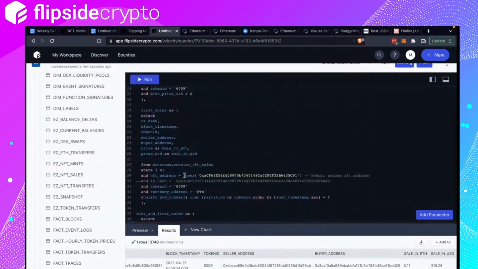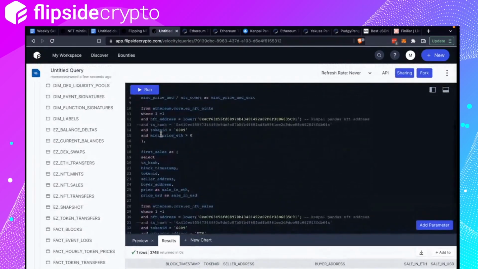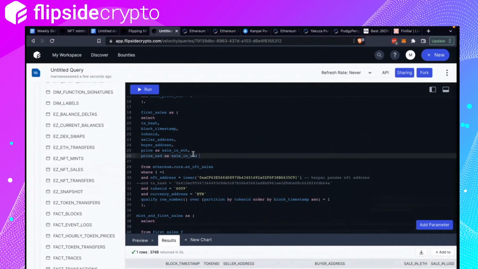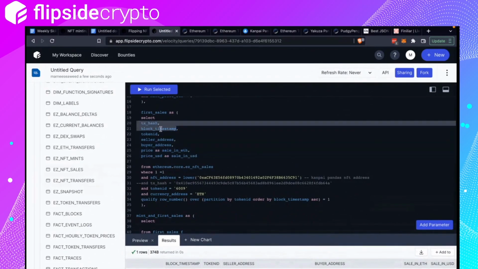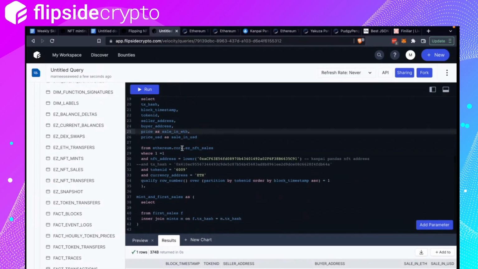So what do I want? I want all of this actually. I want the sales because I want the sales timestamp of when the sale happened. I don't need mint because if we're comparing sales and profit, it makes sense to compare the secondary sales transactions.